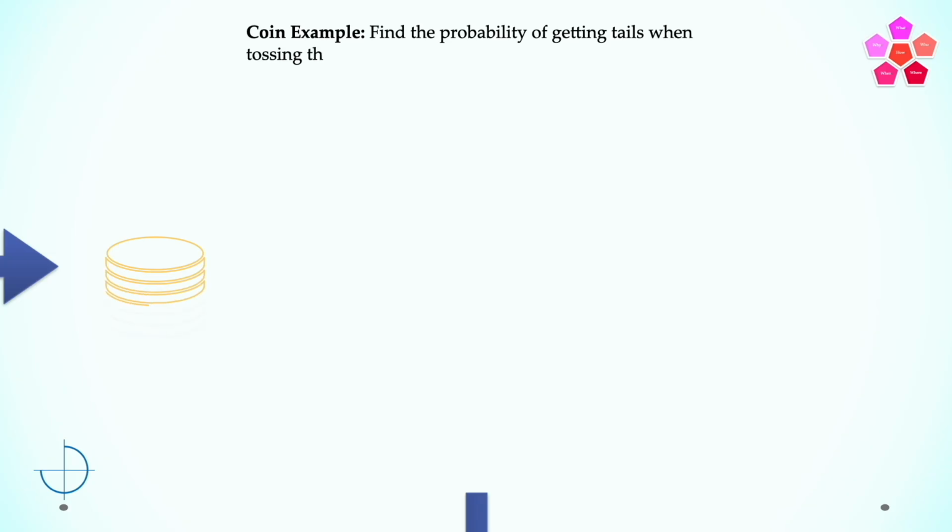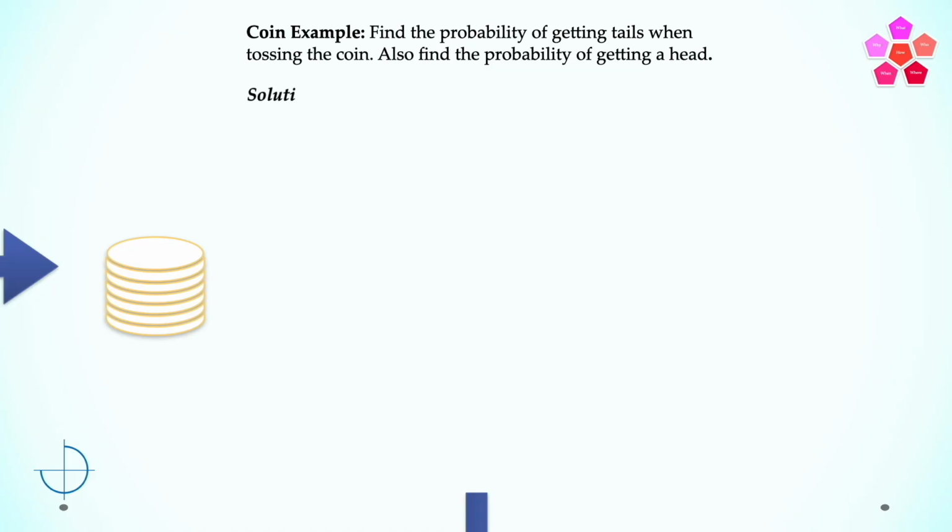Let's take a simple example of an unbiased coin. Find the probability of getting tails when tossing the coin. Also find the probability of getting heads. The question always assumes an unbiased coin or dice. Take this as a pointer that if nothing is mentioned in the question of probability, it is always assuming that it is an unbiased coin or dice.